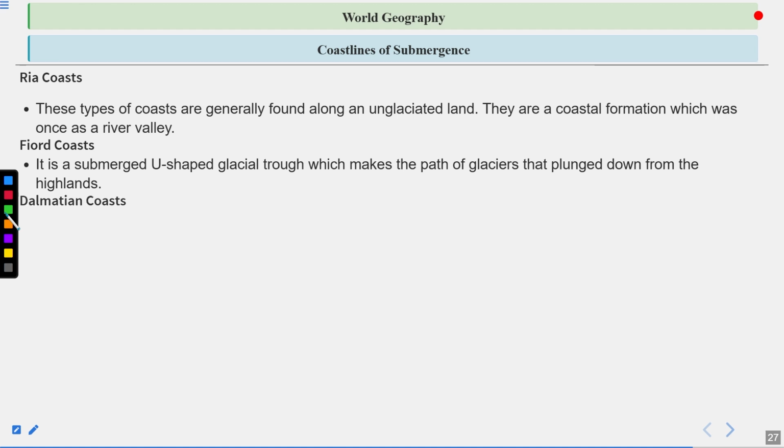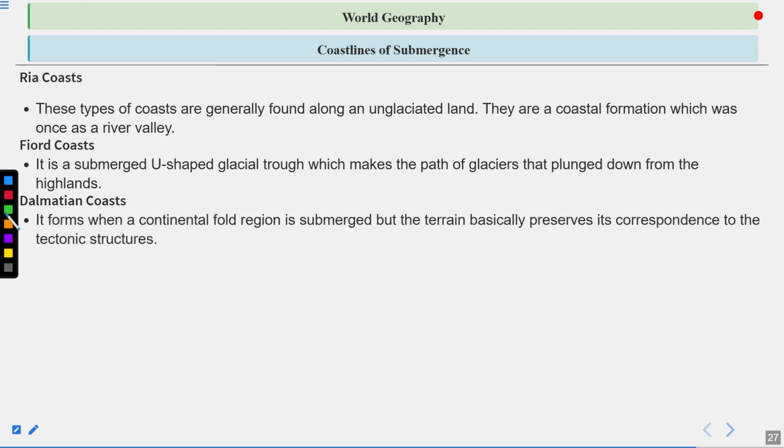Dalmatian coasts. It forms when a continental fold region is submerged, but the terrain basically preserves its correspondence to the tectonic structures. So these are called the Dalmatian coasts. All these different types of coasts are generally found in the areas of the glacial range.